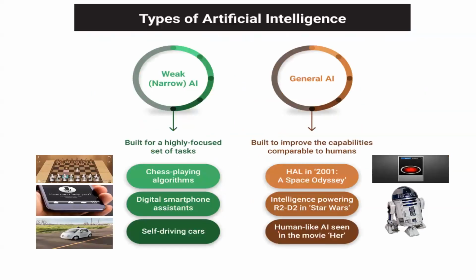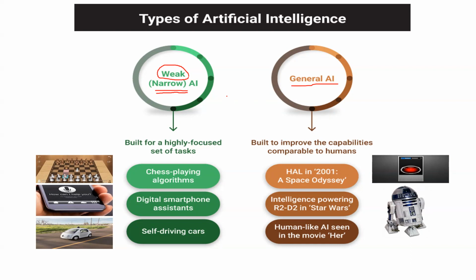Now let's move on to the different types of artificial intelligence. When we take the different types, we have two broad classifications. One is the narrow AI and the other one is the general AI. Narrow AI is also called weak AI, but narrow AI is the most often used term. Now, what is meant by narrow AI? Narrow AI is the most prevalent kind of AI that we are using today. From applications that we use on the mobile phone to big data analytics, narrow AI is taking the world by storm.